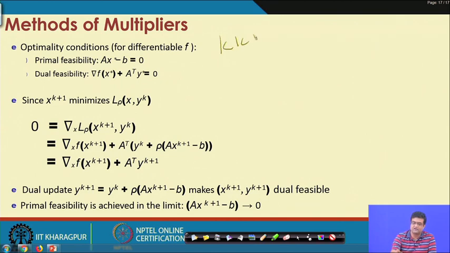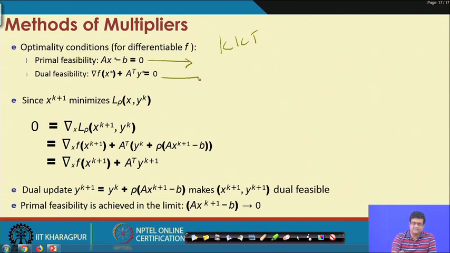The first condition that should be satisfied is primal feasibility. Primal feasibility basically means that the constraint should be satisfied, which is that Ax is equal to b. The second condition that should be satisfied is called dual feasibility.